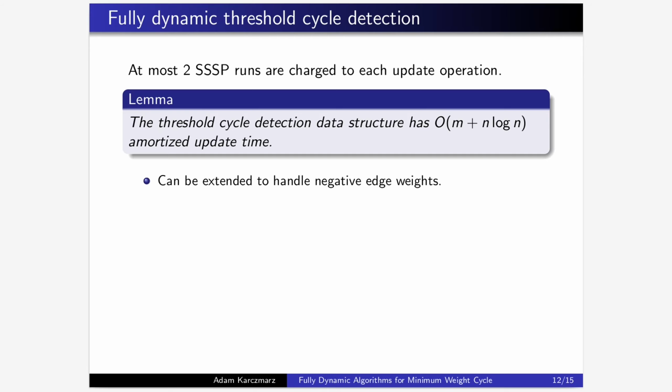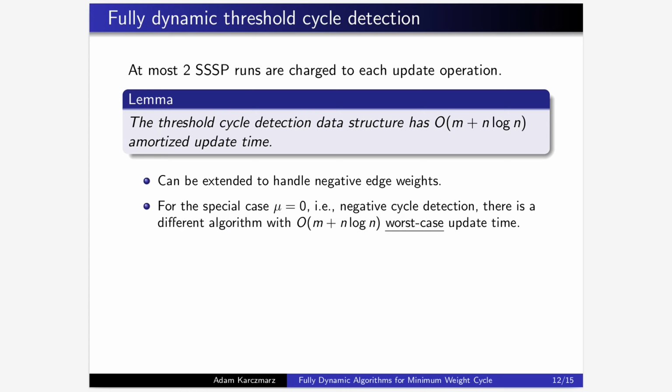The threshold cycle detection data structure can also be extended to handle negative edge weights within the same time bound. For the special case of zero threshold, which can be viewed as fully dynamic negative cycle detection, we show a different algorithm with order n plus n log n worst case time.